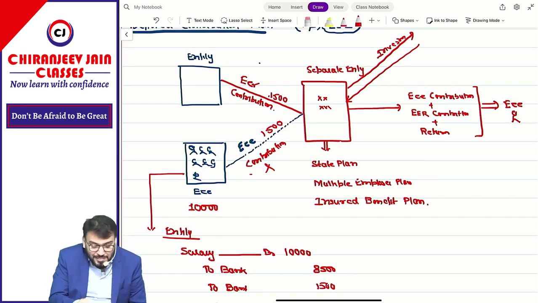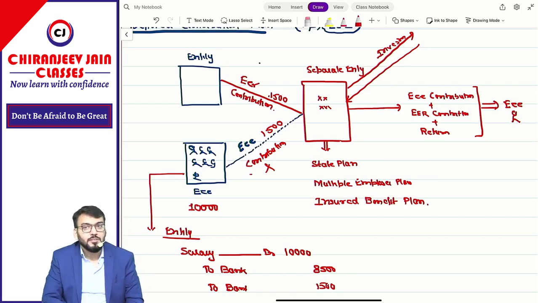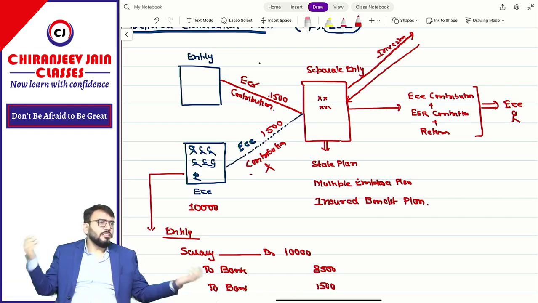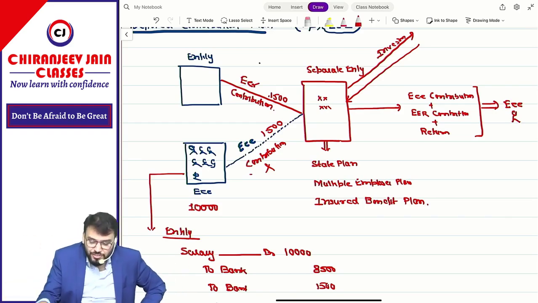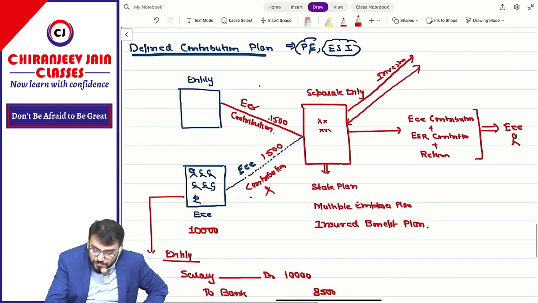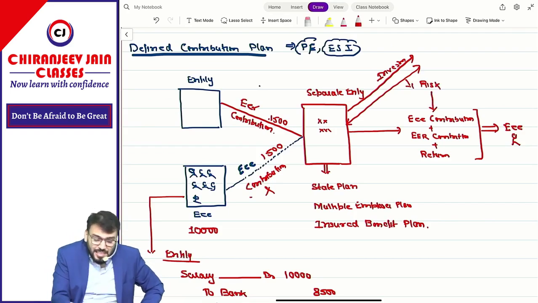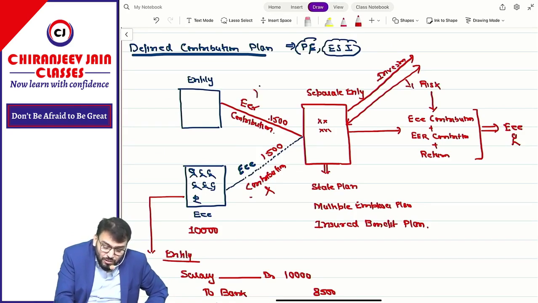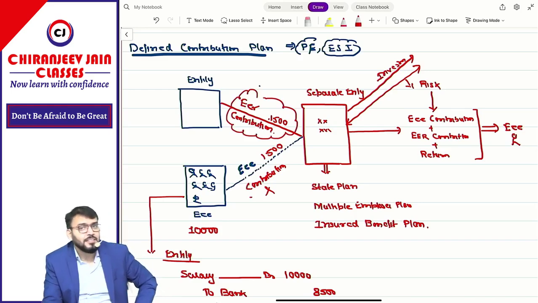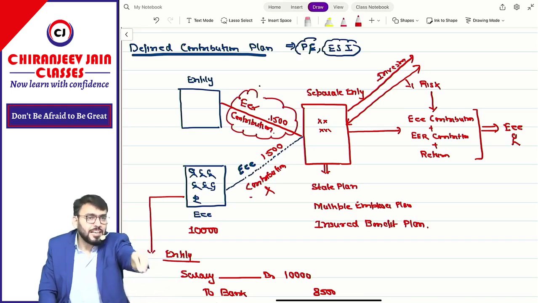This risk is borne by this entity or employee? This entity is paying to whom? Employee. So what is their risk? Nothing. Means all the risk will be borne by whom? Employee only. Means the entity's obligation is only to contribute this amount and then sleep silently. They will contribute and leave.